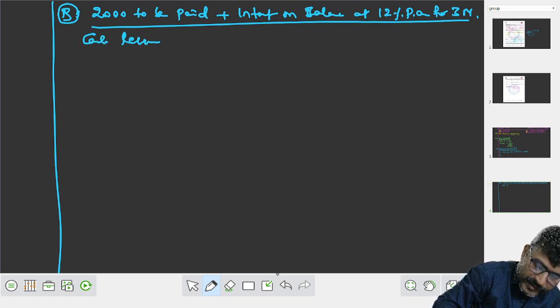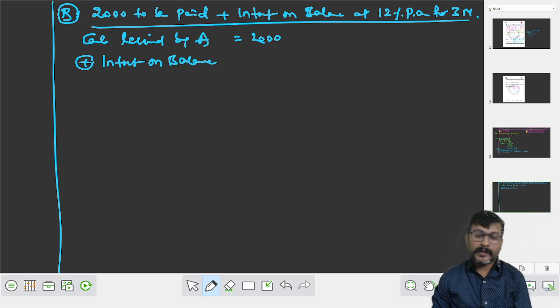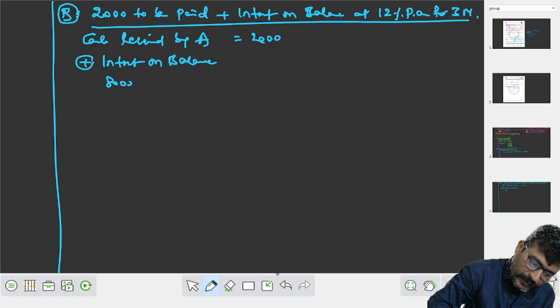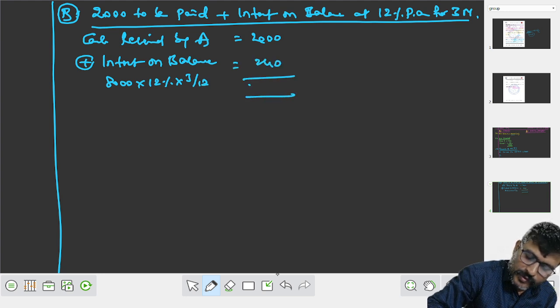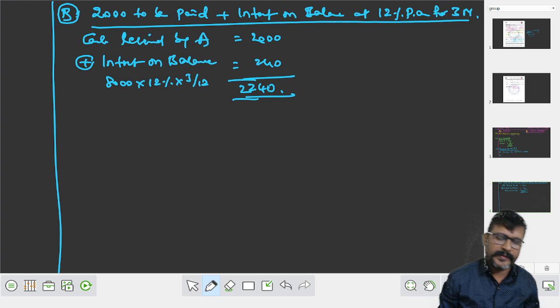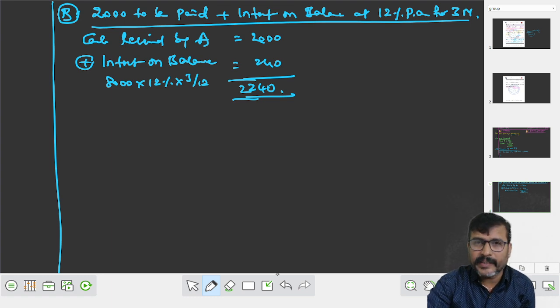So now what happened? I write like this. Cash received by A: 2,000 plus interest on balance. How much balance? 8,000 into 12% into 3 by 12. It comes to 240. Total is 2,240 rupees. Did you understand? In the previous problem, I wrote in a different manner, but here if I write like this, you feel it is easy.